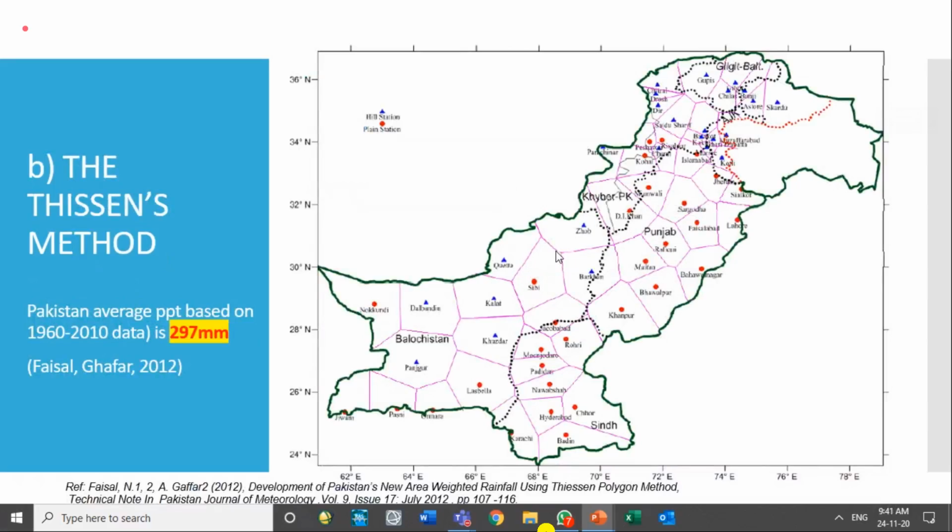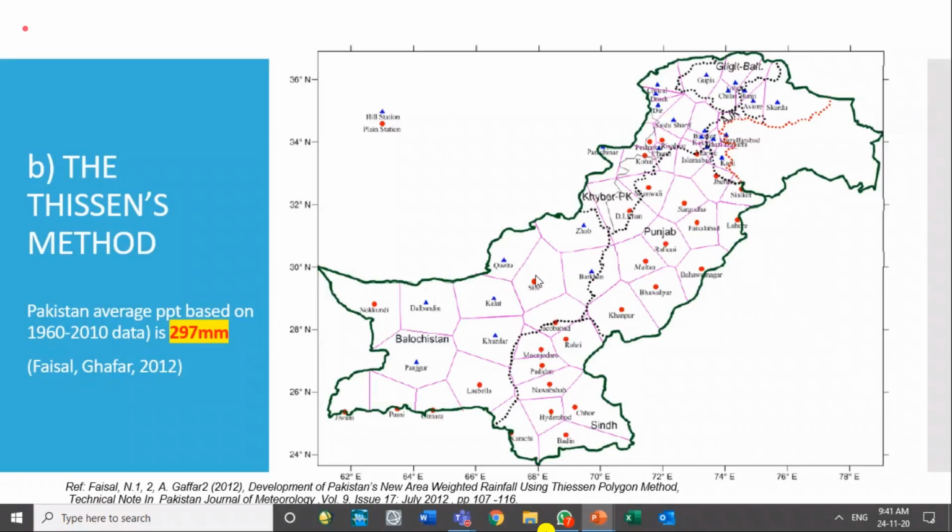If somebody asks me what is the average rainfall for the area surrounding Sibi, we will be using the Sibi station total rainfall. If somebody asks what is the rainfall in this other area, we will be using the Quetta station. So just on the right side of this line, it will be the Sibi rainfall, and on the left side of this line, Quetta rainfall.